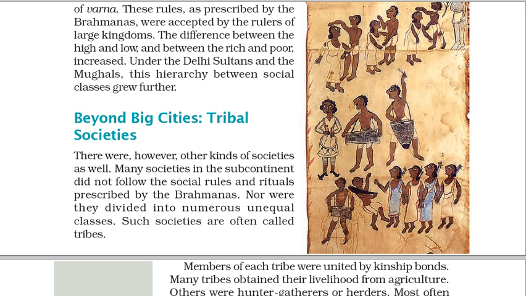Beyond big cities, tribal societies. There were, however, other kinds of societies as well. Many societies in the subcontinent did not follow the social rules and rituals prescribed by the Brahmanas. Nor were they divided into numerous unequal classes. Such societies are often called tribes. Members of each tribe were united by kinship bonds.